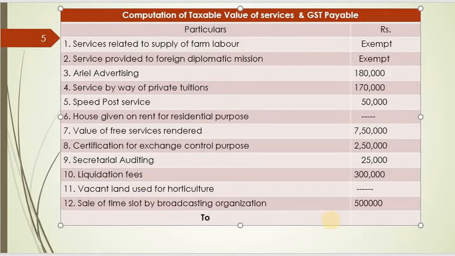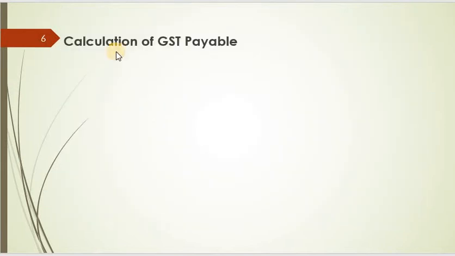So total value of taxable services, so let's total it. 1,80,000, 1,70,000, 50,000, 7,50,000, 2,50,000, 25,000, 3 lakh, 5 lakh. So it's 22,25,000. So now we have to calculate the GST payable. Let's calculate GST payable. To calculate GST, we should understand what is the nature of transaction.